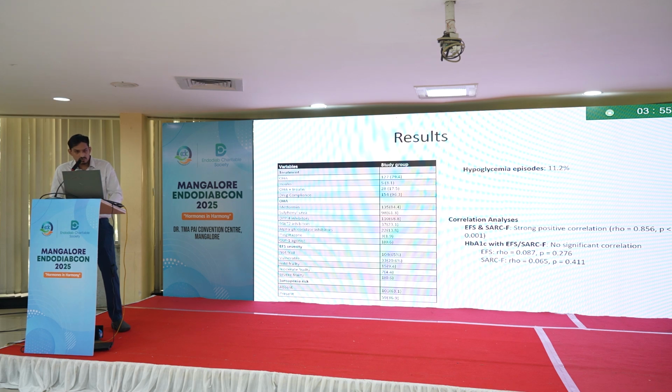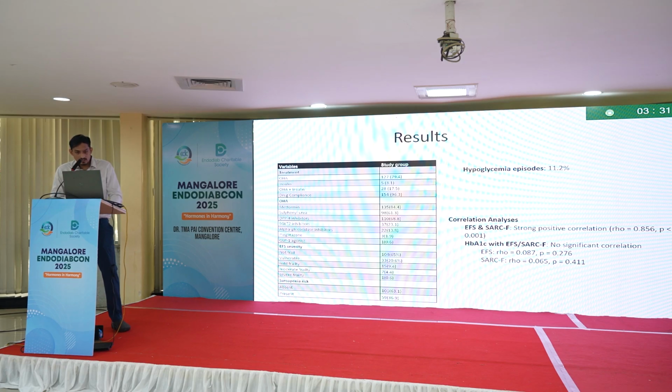So, most of them were on oral hypoglycemic agents, approximately 79.4%. 17.5% were on both oral hypoglycemic agents as well as insulin. And there was very good drug compliance, 96.3% had good compliance. And majority of them were on metformin, sulfonylureas and DPP-4. Sulfonylureas comprised around 61.3% here.